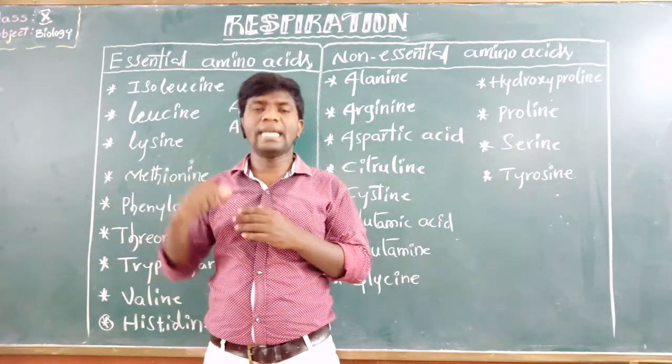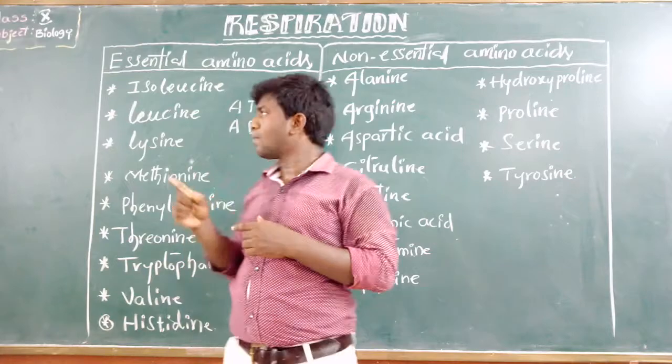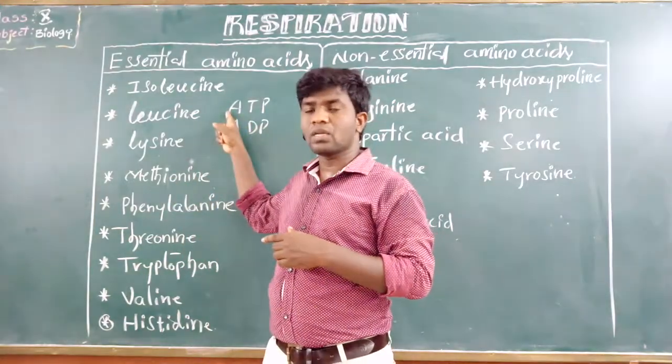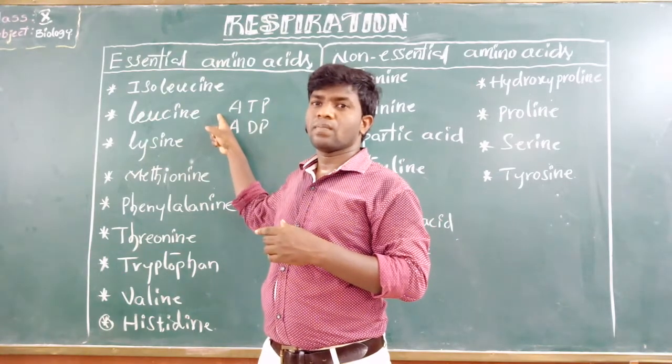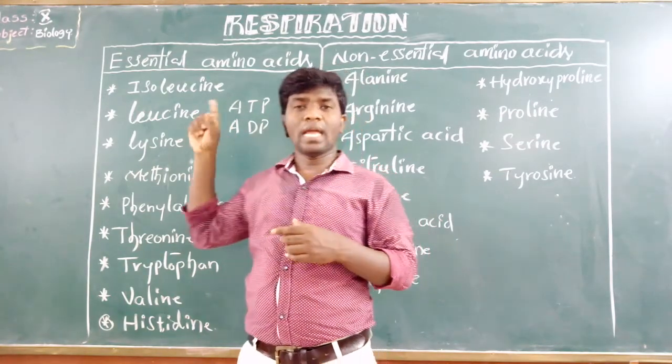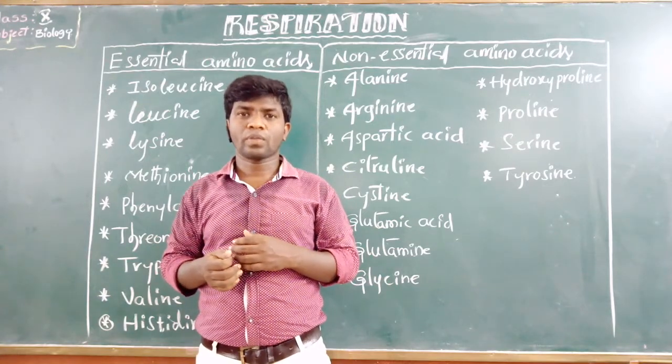Okay, clear? This ADP is once again converted to ATP. Again, when the ATP is converted to ADP, this ADP is converted back to ATP. We learned this already in the previous class, oxidative phosphorylation. Okay?